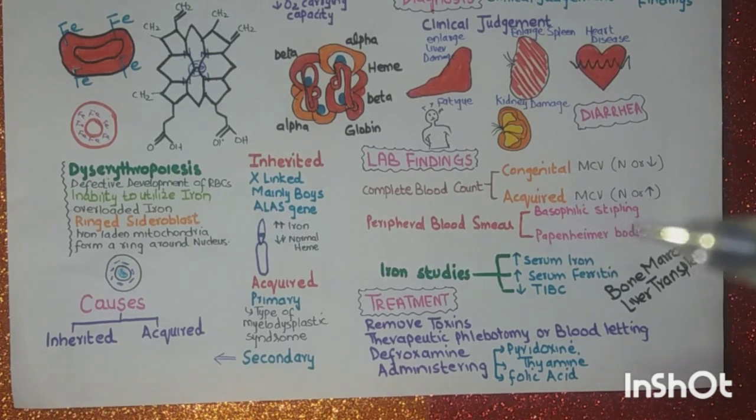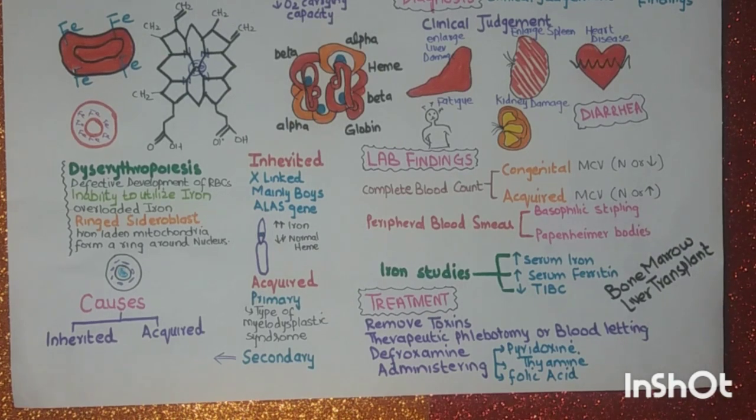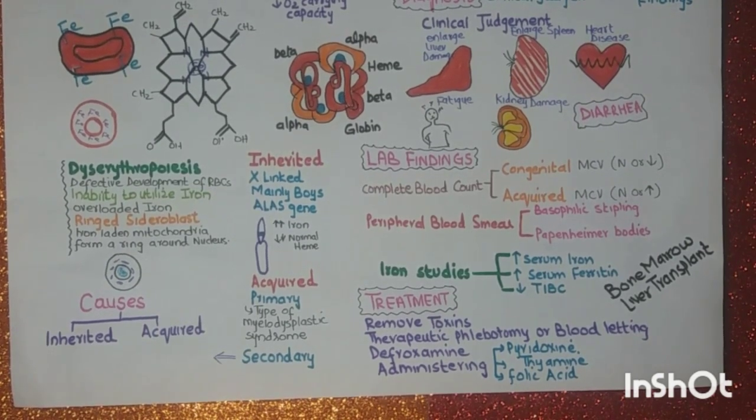And the next, Pappenheimer bodies are abnormal granules of iron. Pappenheimer bodies are abnormal granules of iron found inside the RBC on the routine blood stain. They are a type of inclusion body formed by phagosomes that have engulfed an excessive amount of iron.